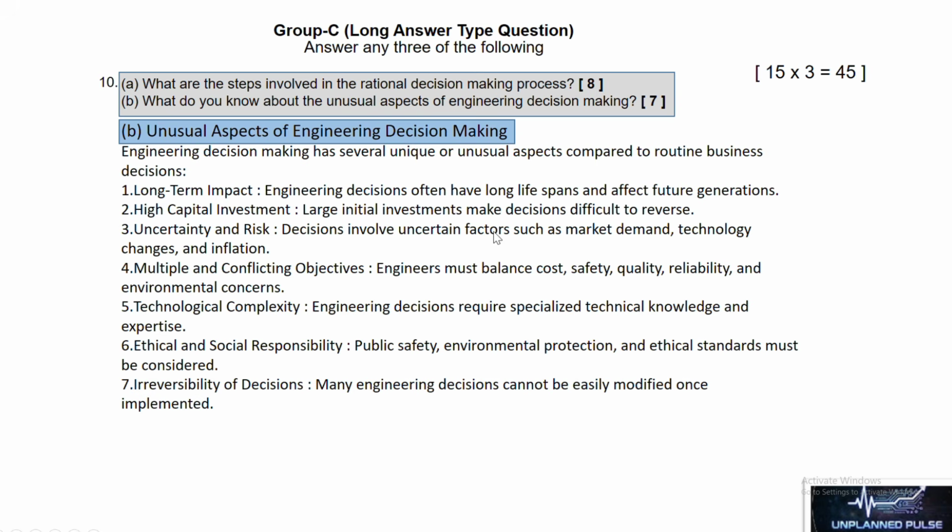Decisions involve uncertain factors such as market demand, technology changes, and inflation. Number 4, multiple and conflicting objectives. Engineers must balance cost, safety, quality, reliability, and environmental concerns. Number 5, technological complexity. Engineering decisions require specialized technical knowledge and expertise. Number 6, ethical and social responsibility. Public safety, environmental protection, and ethical standards must be considered. Number 7, irreversibility of decisions. Many engineering decisions cannot be easily modified once implemented.